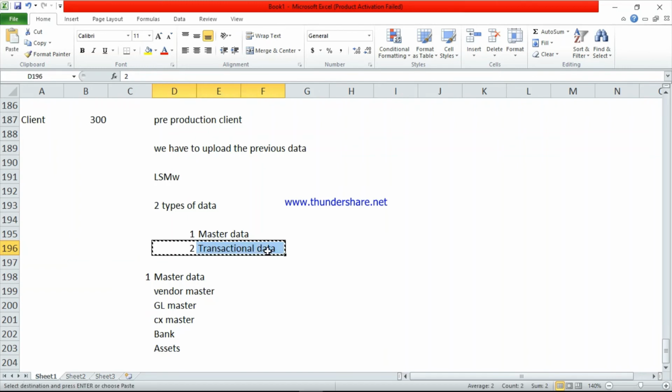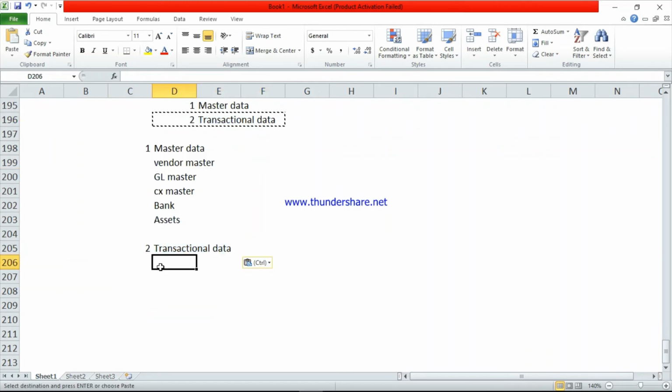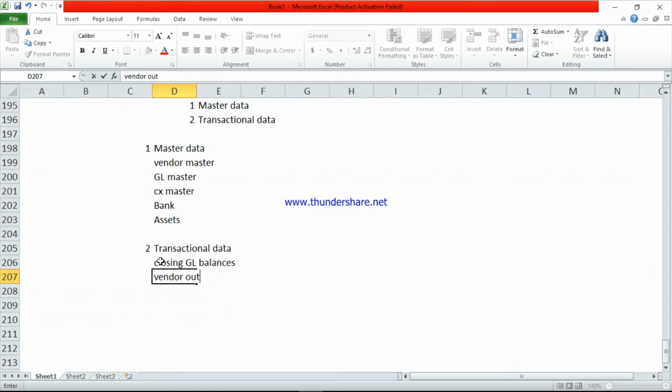The second one is transactional data. Transactional data is mostly closing GL balances, vendor balances, and so on.